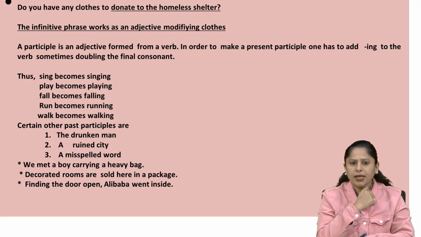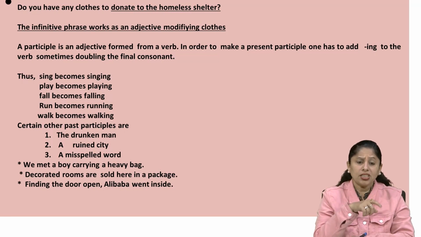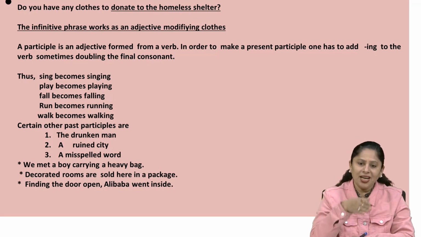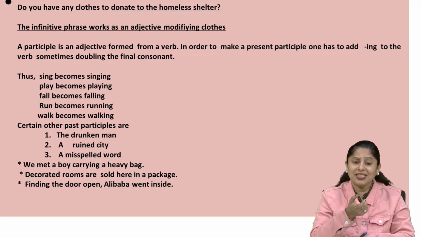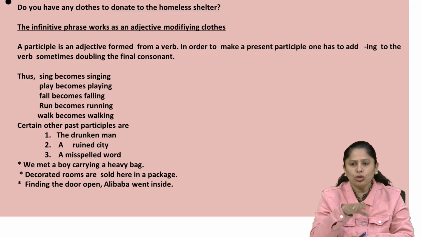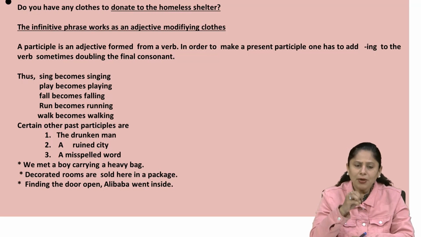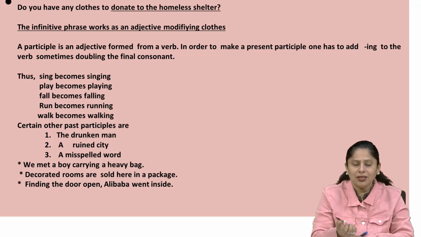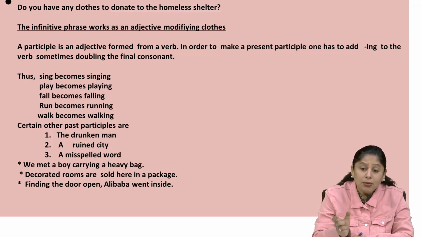We met a boy carrying a heavy bag. Decorated rooms are sold here in a package. Finding the door open, Ali Baba went inside. So here you can see that all these gerunds are taken, all these past participle words are taken, and even the infinitive is taken to add something more about the noun, and they play the role of the adjectives as well as the role of the verbal phrase also.